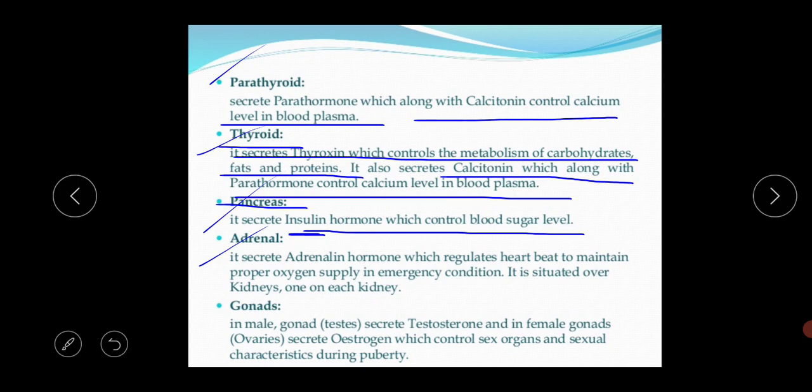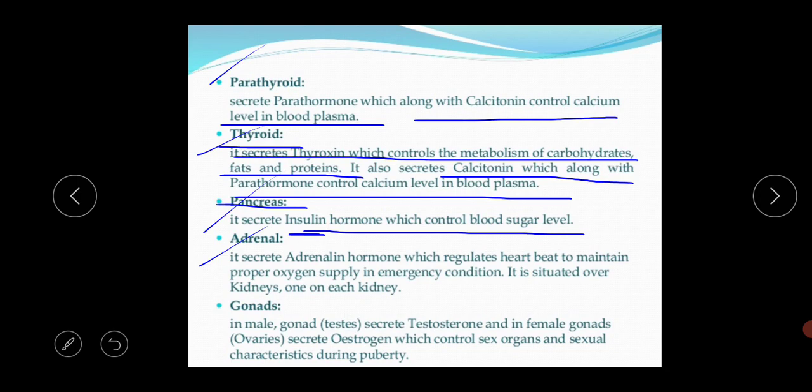This adrenal gland secretes the adrenaline hormone, which controls all the emotions in our body. That's why this hormone is also called the fight, flight or fright hormone, the 3F hormone.